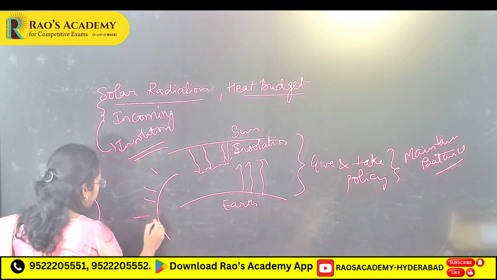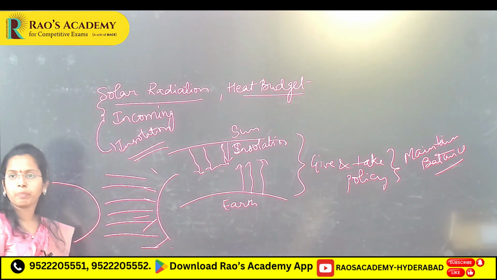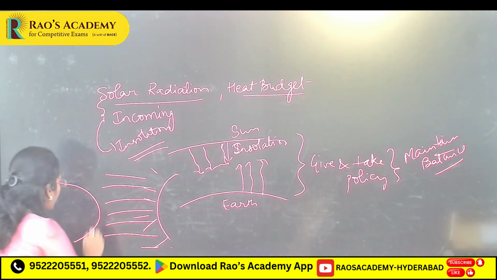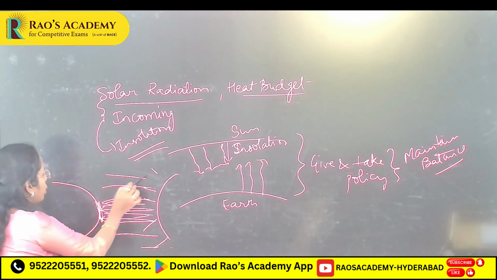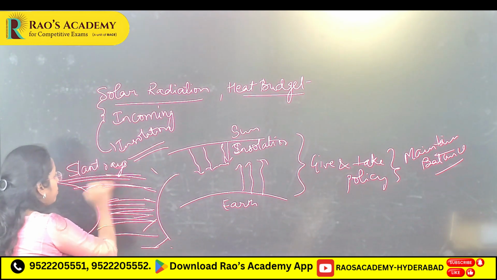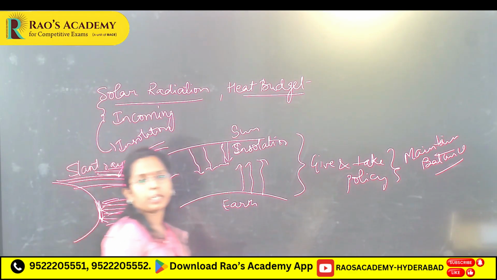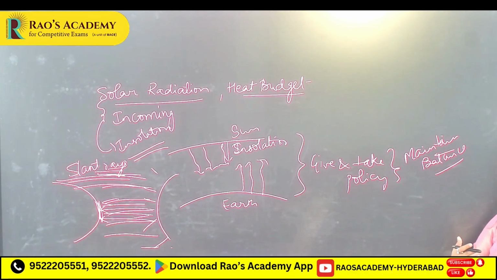now the sun. See, sun rays are not the same at all places. At the equator you will see vertical rays, here you will see slant rays. Hot places absorb more insolation. Solar heating is more at the equator, but at the poles the solar heating or solar insolation, that absorption, is less.